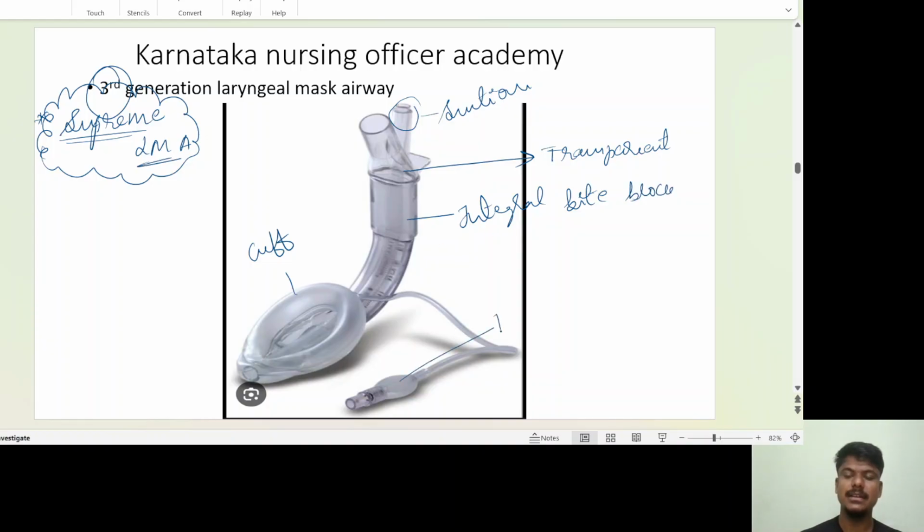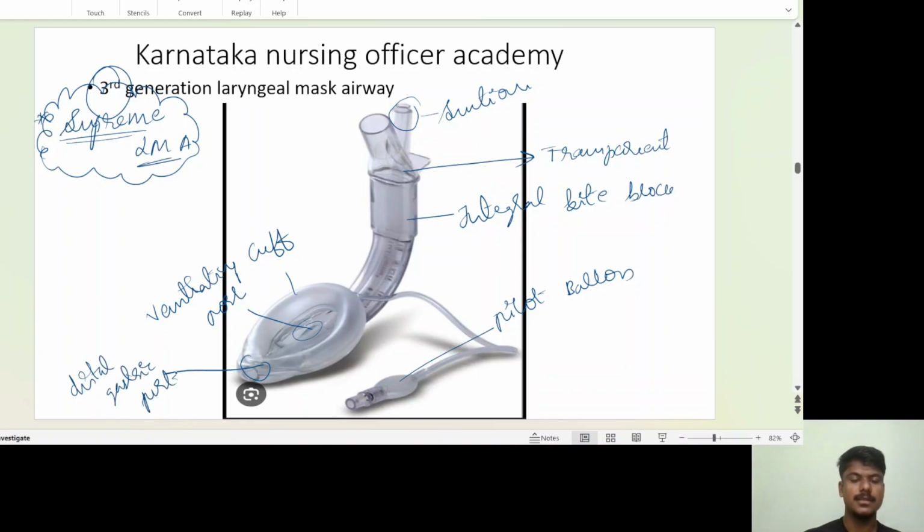Here the pilot balloon is there, and here the ventilating channel, the ventilating port. Here you can see the distal gastric port for suctioning. So the suctioning port is available, and it is very transparent. They gave an integral bite block, cuff sealing, a ventilating port, a suctioning gastric port. Everything is there, and it is transparent.